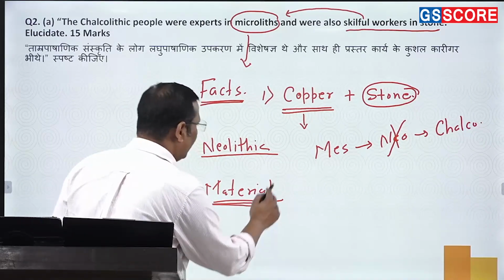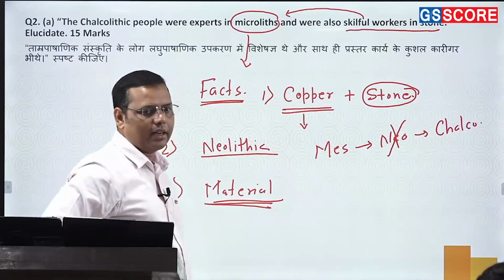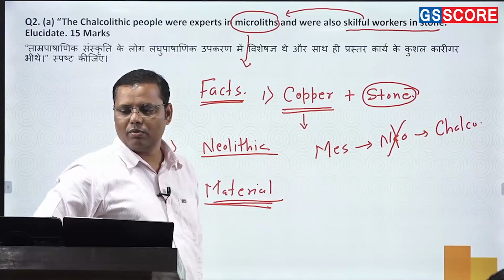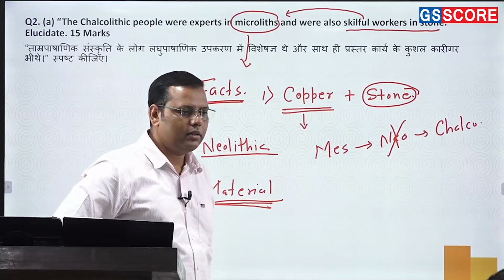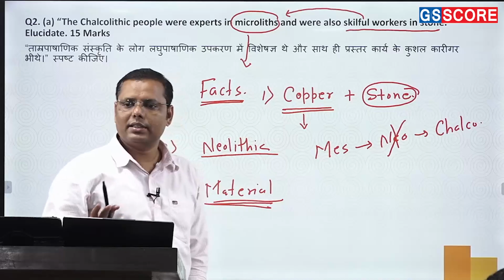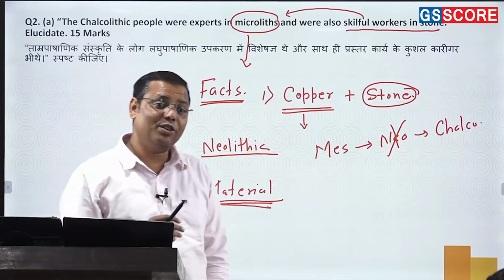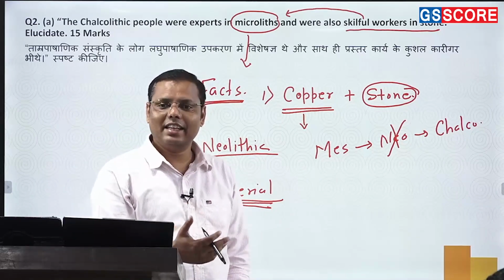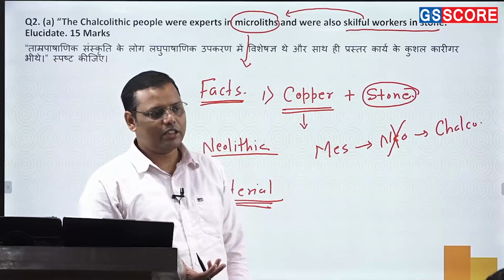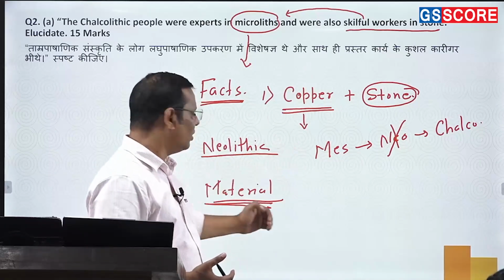Unfortunately the copper was not the supporting factor, and that's why they had to rely heavily on what? They had to rely heavily on stone. So these are certain reasons because of which they naturally achieved that skill in the microliths. I told you the reason why it continued.